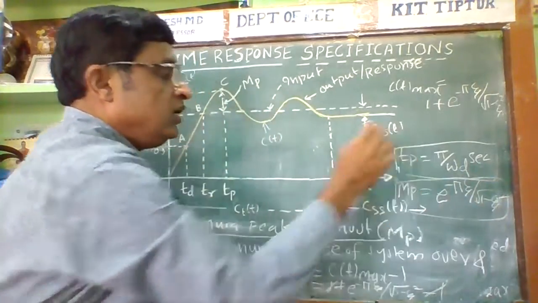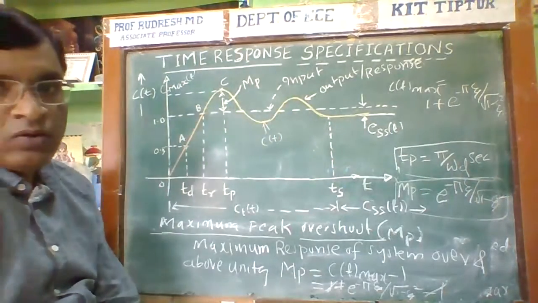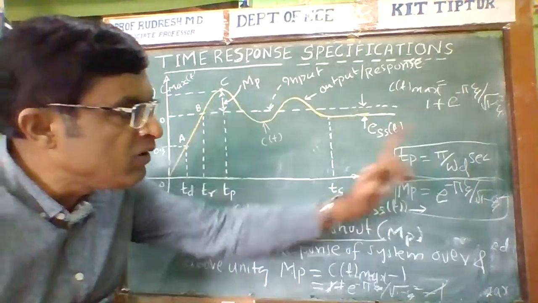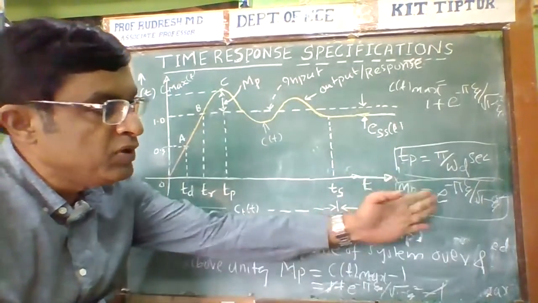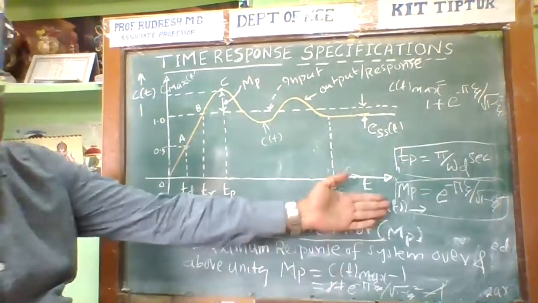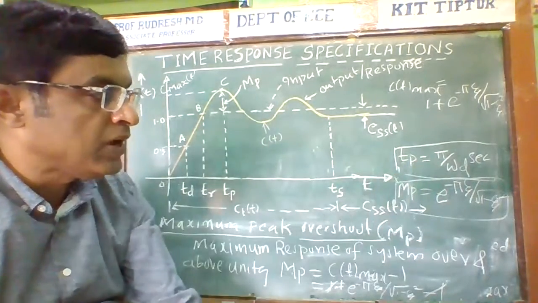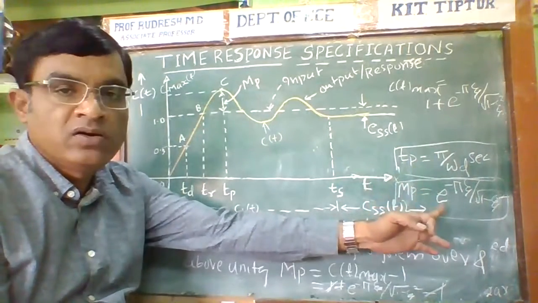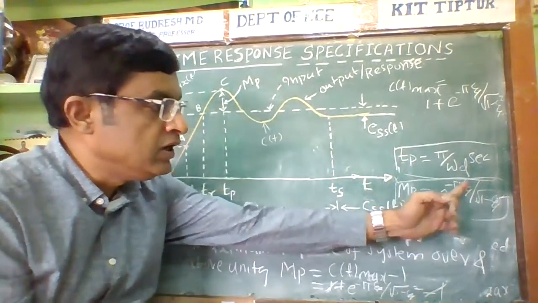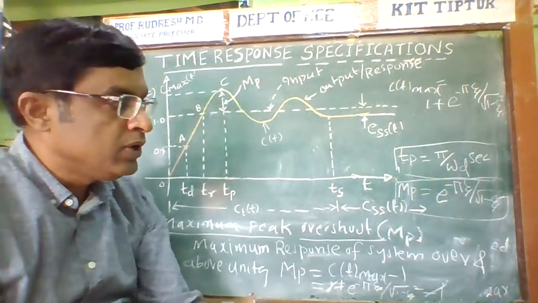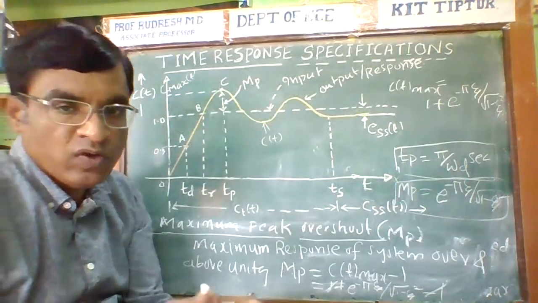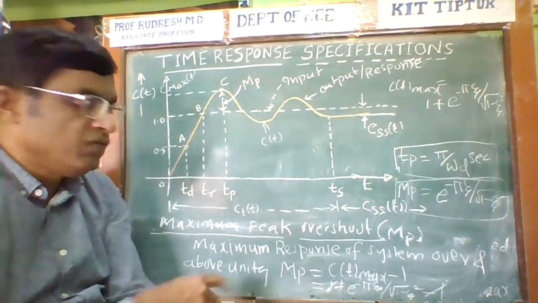So peak time Tp is equal to pi by omega d. Second, MP is equal to e power minus pi into zeta divided by square root of 1 minus zeta square. We should remember these expressions. Tp is equal to pi by omega d, and MP is equal to e power minus pi into zeta divided by square root of 1 minus zeta square. These relations are very important.